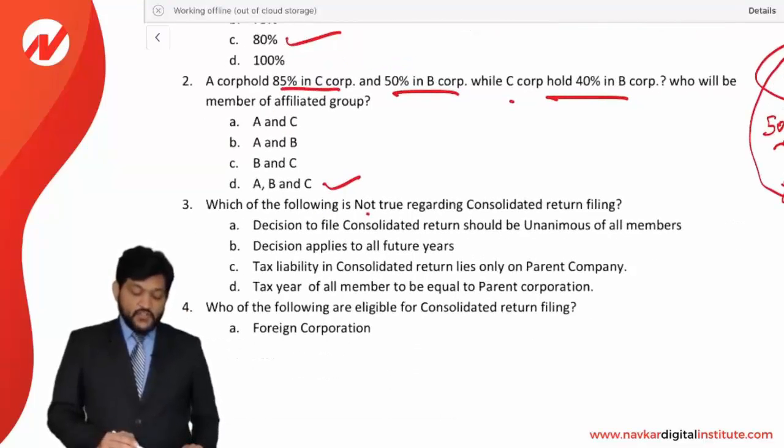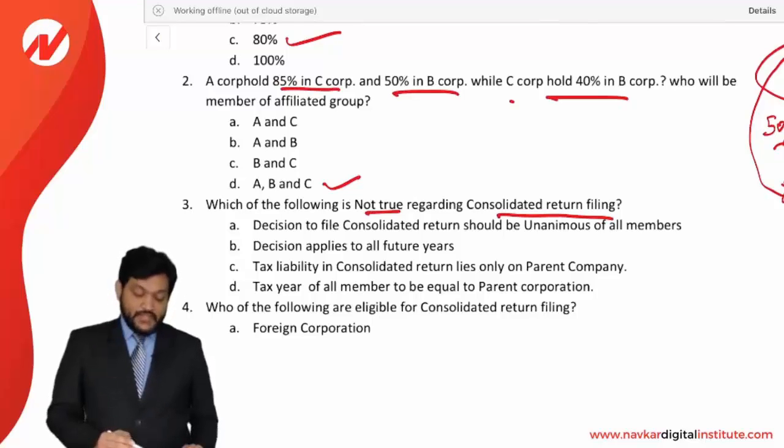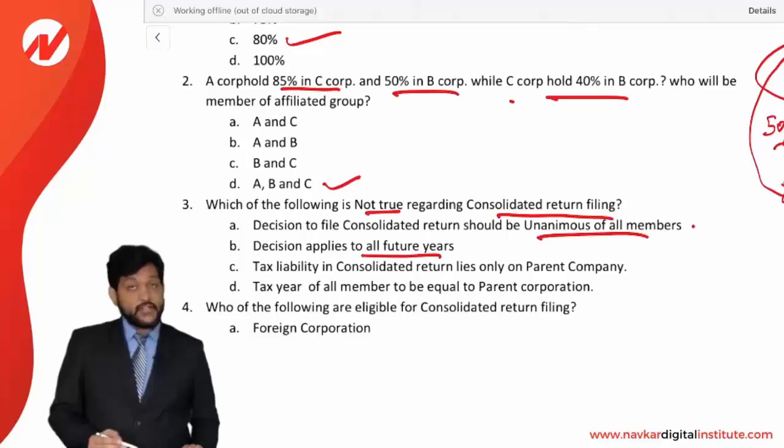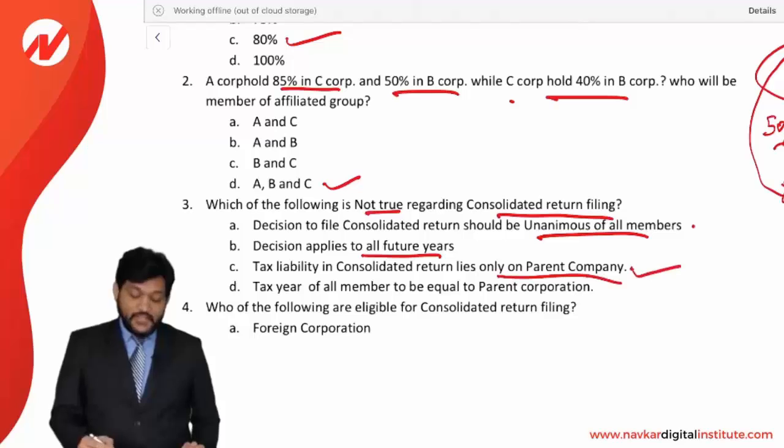Which of the following is not true regarding consolidated return filing? Decision to file a consolidated return should be unanimous of all the members. Yes, it is true. Decision applies to all the future years. It is also true. Tax liability in a consolidated return lies only on the parent company. No, it is false, because liability will be joint and several of all the members. So that's why C is a correct option.